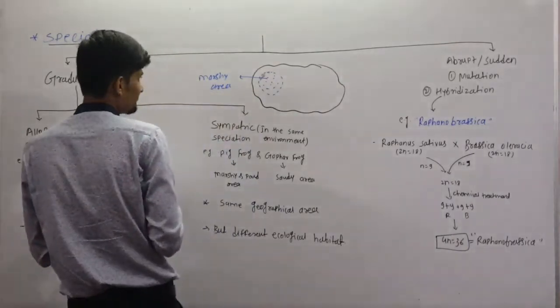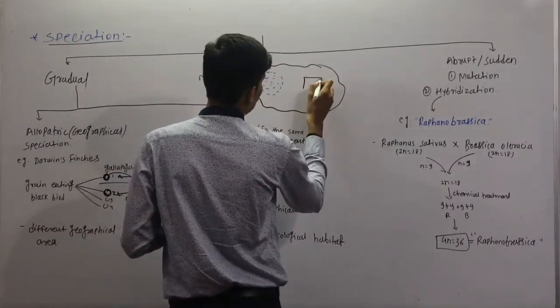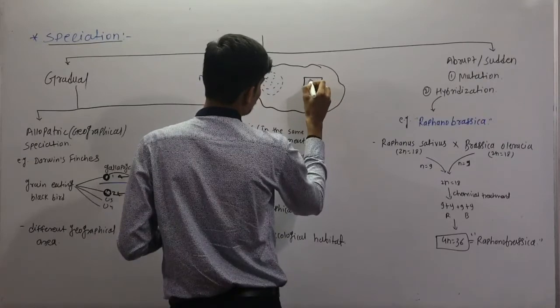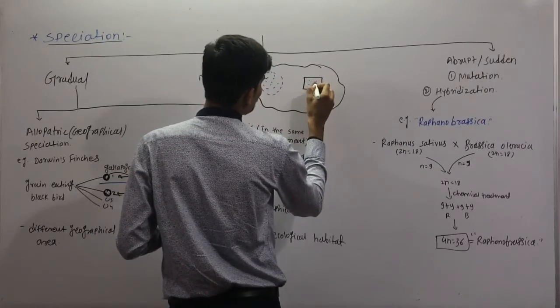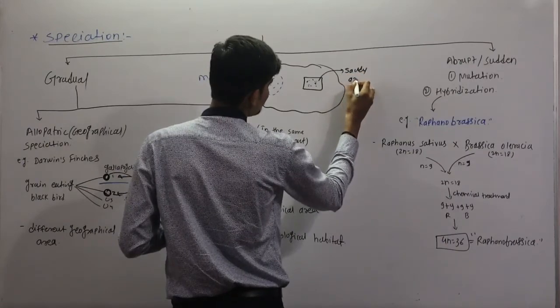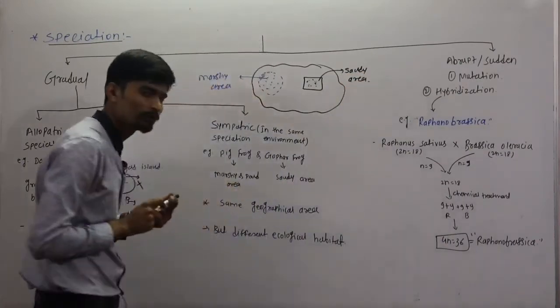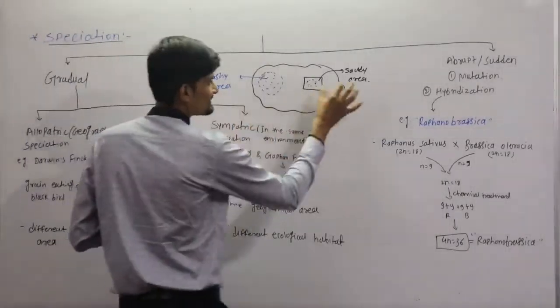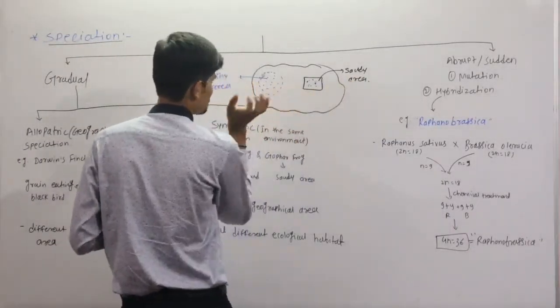And inside this box-like area represents the sandy area. So this is a sandy habitat and this is the marshy habitat.